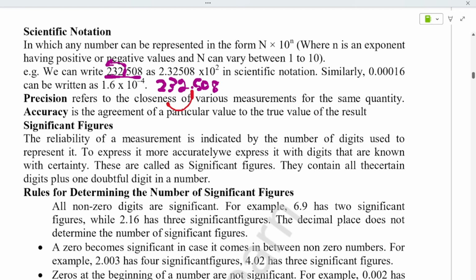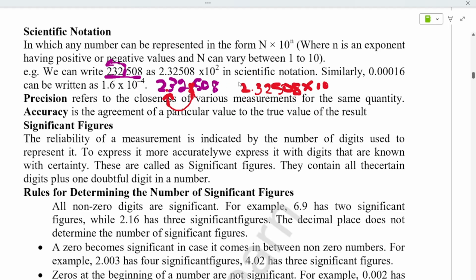You're shifting this point till here, that means 2 points are shifted, this is not present now, so it becomes 2.32508. That means you changed 2 values, right? That into 10 power 2 you have to multiply, because you changed the decimal from here till here, right? In the same way, if you are shifting to the left, you have to remember.